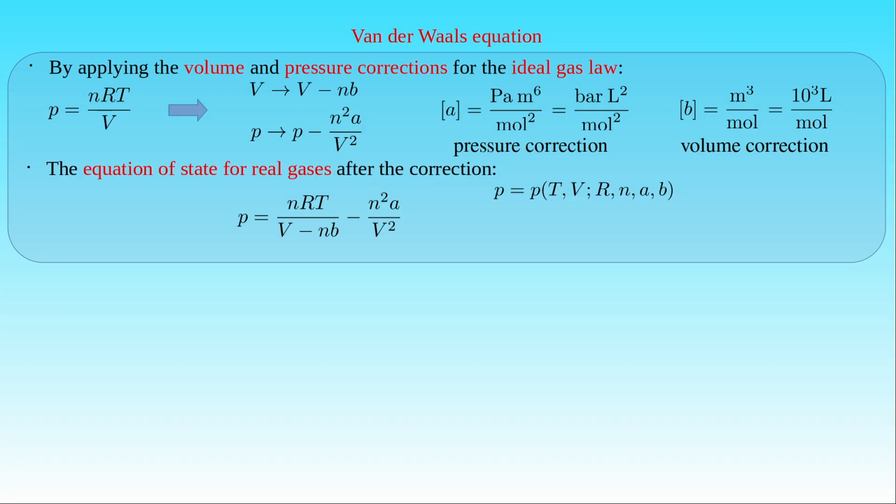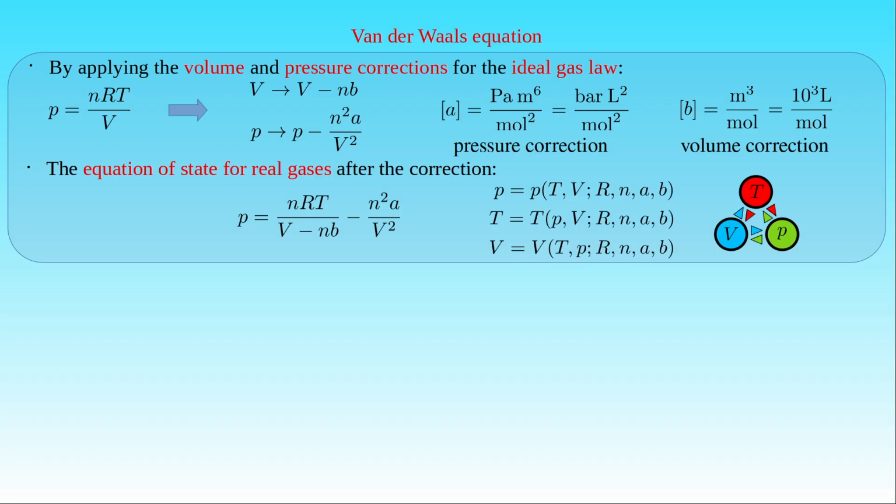If we use this formula, we can also express the temperature T of the gas or its volume V as a function of the other two state variables and the parameters. The gas constant R is a universal constant, and for a given amount of gas either written in moles or in number of particles we only need to specify the van der Waals constants A and B to describe the equation of state for a van der Waals gas. Because these constants depend on the physical properties of a real gas, that is on its molecular structure, we obtain different equations of state for different gas species as opposed to the ideal gas law.